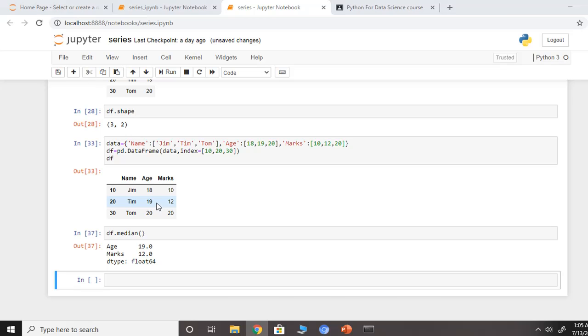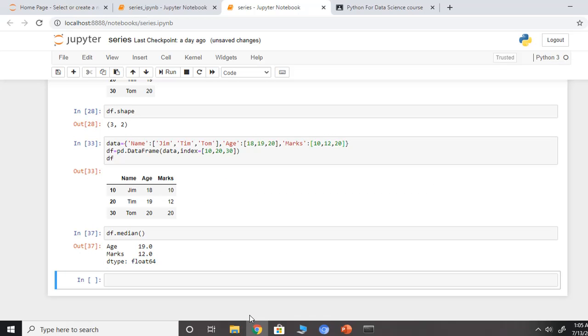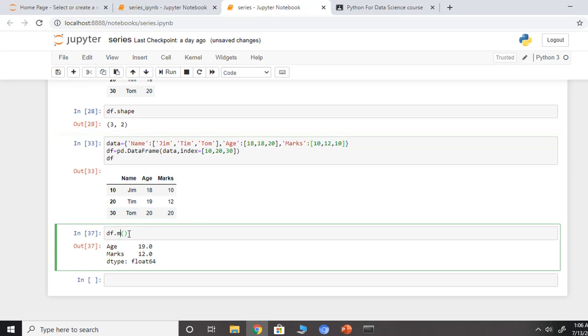The next one is mode. What mode does is give you the most common value in the data set. Now let me modify this. Let's say 18 and here let's say 10, and mode.